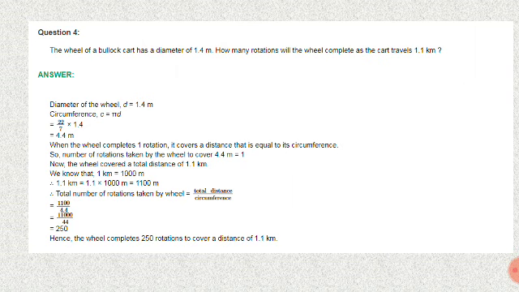So the wheel covered the total distance of 1.1 kilometer. So 1 kilometer equal to 1000 meter. 1.1 kilometer equal to 1.1 into 1000 meters equal to 1100 meter. Total number of rotations is total distance by circumference. 1100 by 4.4. So multiply numerator and denominator by 10. So 11,000 by 44. We get a value 250. The wheel completes 250 rotations to cover a distance of 1.1 kilometer.